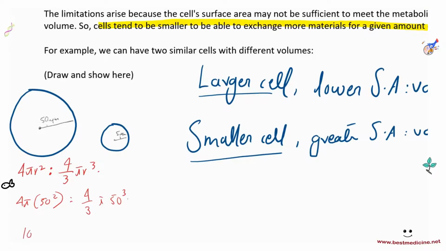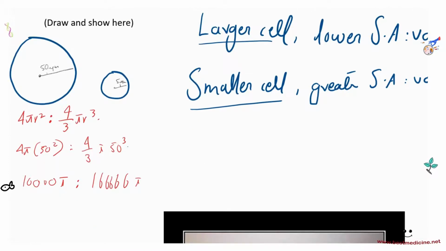This becomes 10,000 pi for the surface area and 166,666 pi for the volume, which is the same as 1 to 16.6. Okay, let's have a look at the smaller cell.